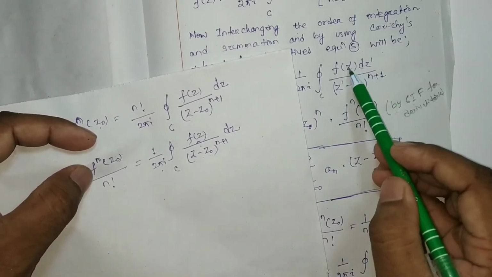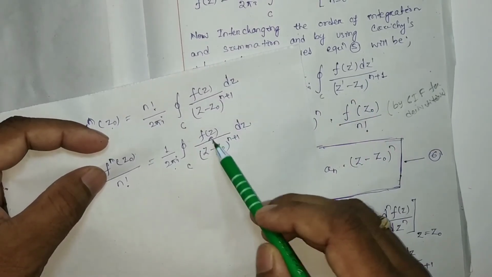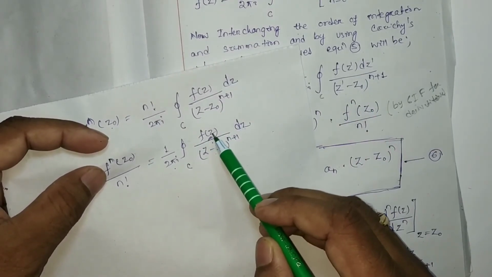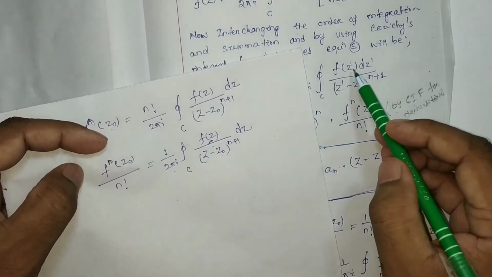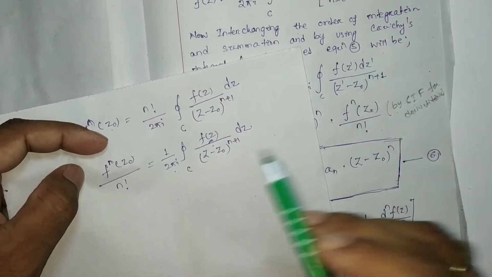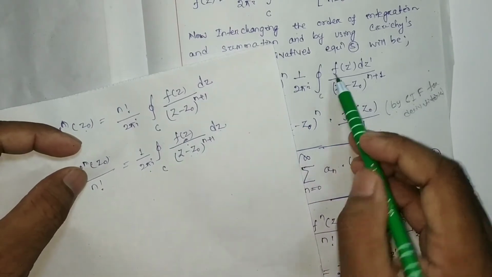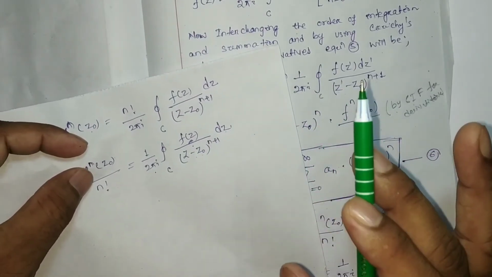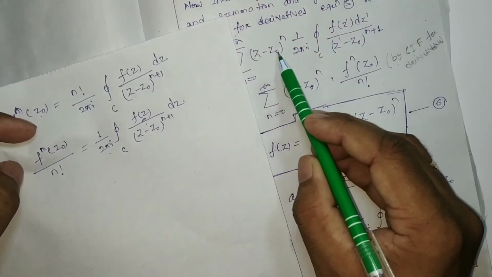Here z is any point inside the circle, and z' represents any point on the circle. But the physical meaning of these two integrals is the same.